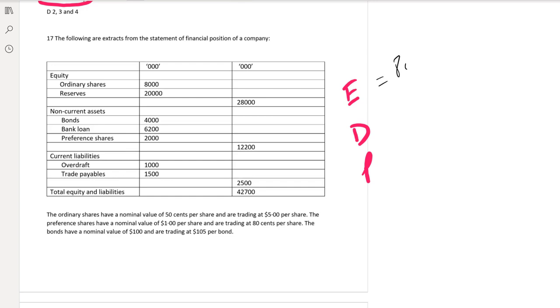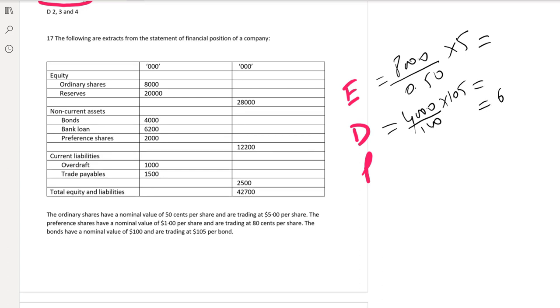Okay, equity market value is 8,000 over 0.5 into 5. Debt market value is 4,000 into 105 divided by 100, plus bank loan 6,200, and the preference share is equal to 2,000 divided by 1 into 0.8.